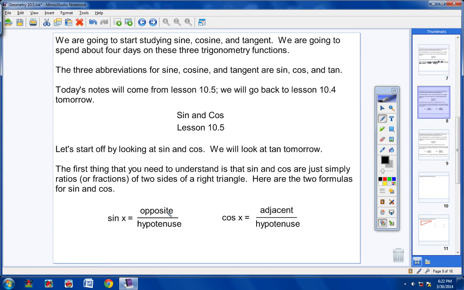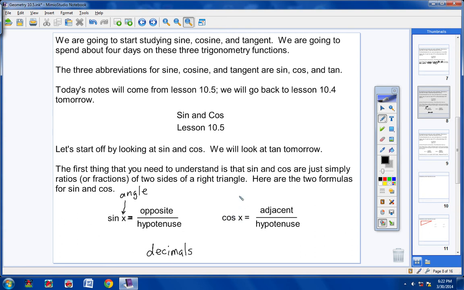Here are the formulas that you need to copy down. Sine equals, now this x right here, this is an angle. I would make note of that in your notes. It's always going to be sine and then an angle, then an equal sign, and then you might have a fraction, or don't forget fractions can also be what? Decimal. So it's okay to have a decimal also.